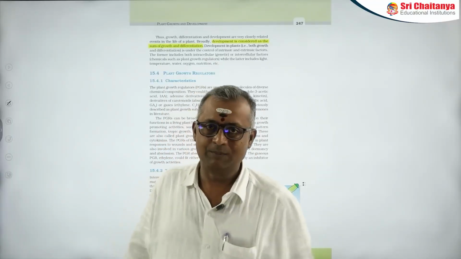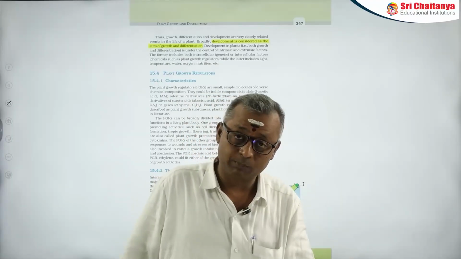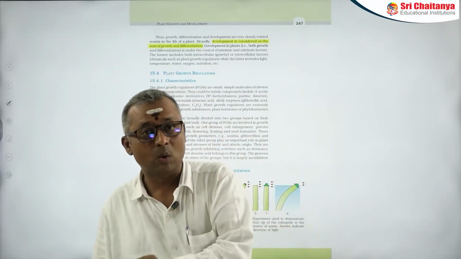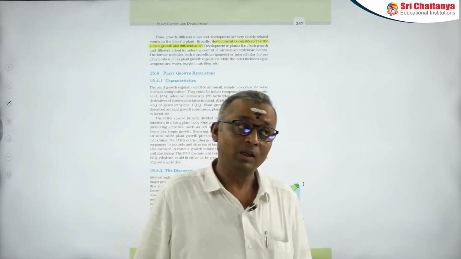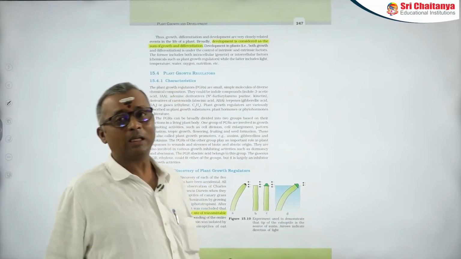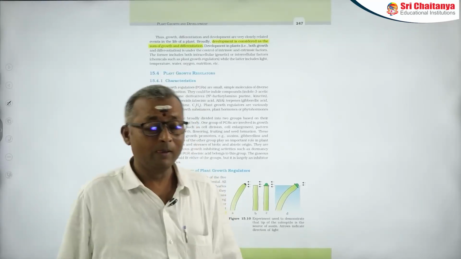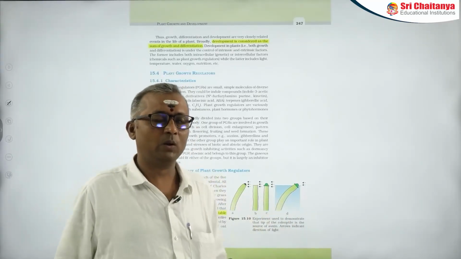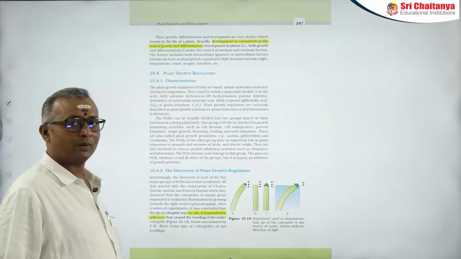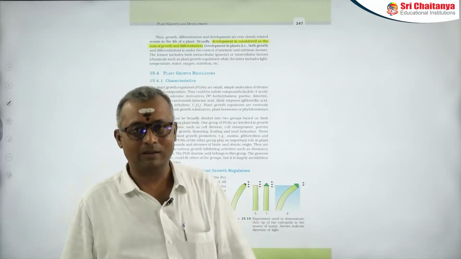There is one exception, that is ethylene. It has both growth promoting as well as growth inhibiting ability. But mostly it acts like a growth inhibitor, as most of the functions that it possesses are growth inhibiting activities.